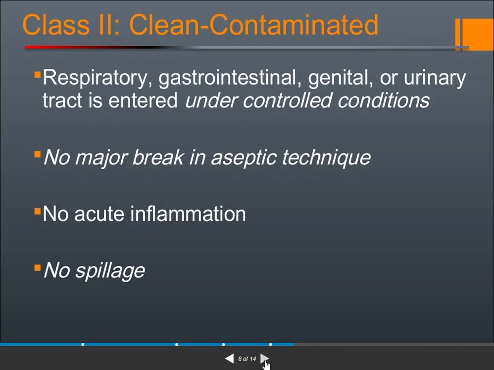Second is clean contaminated. The wound is clean, but slightly contaminated. So the respiratory, gastrointestinal, genital or urinary tract is entered under controlled condition. Means the condition is controlled, not serious. No major break in aseptic technique, means the healthcare workers have maintained the aseptic techniques. There is no acute inflammation and no spillage of the tissue. So first that we have seen is clean wound. Second one is the clean contaminated.